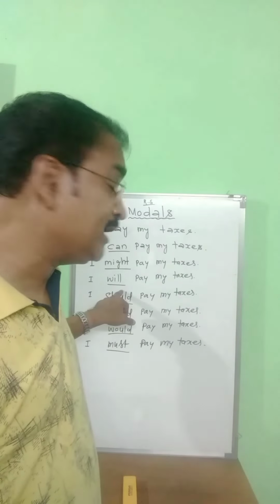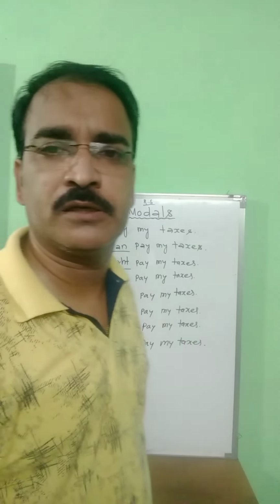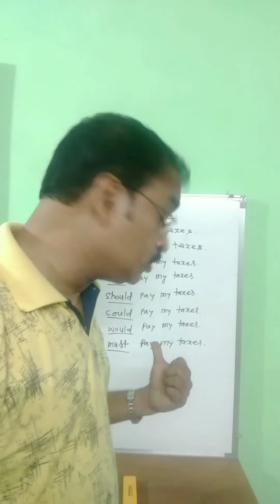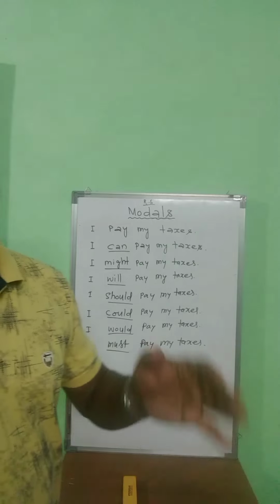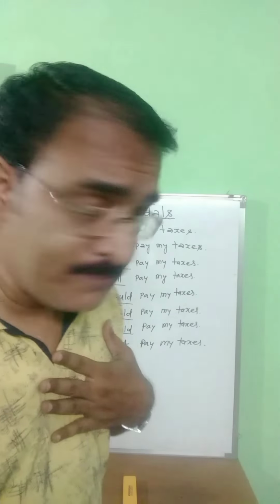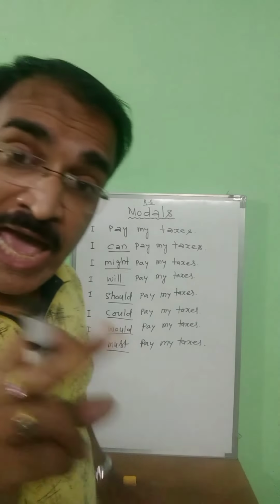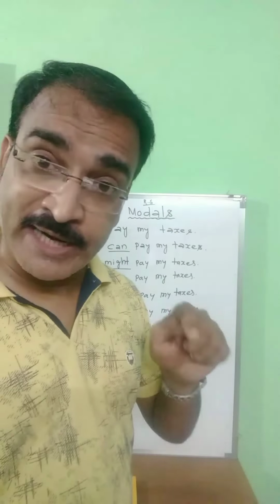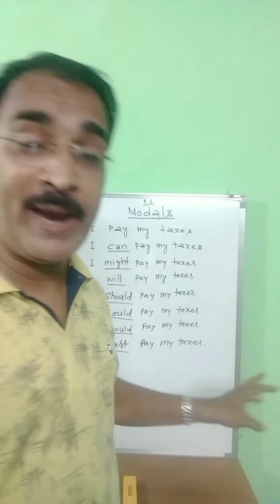Should is for mild obligation, but must expresses the strong obligation. Clear? Here must is used to express a strong obligation. I am required and have to comply. I must pay my taxes.